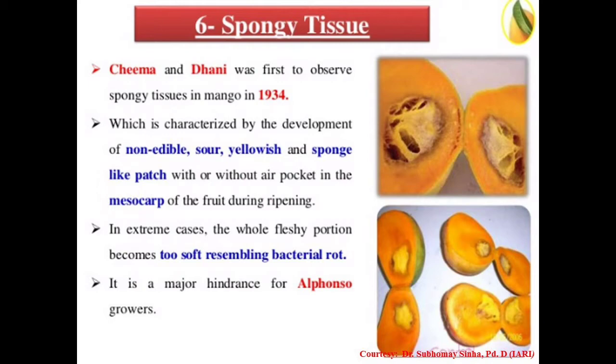Use of black polythene mulch is a very common practice that should be followed in mango crop to avoid this spongy tissue. Alternately, we can grow resistant varieties like Ratna, Arka Punit and Arka Aruna. These are some resistant varieties to spongy tissue that farmers can grow and cultivate. So this is all about spongy tissue disorder of mango.